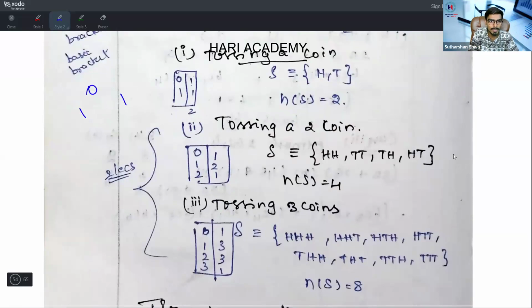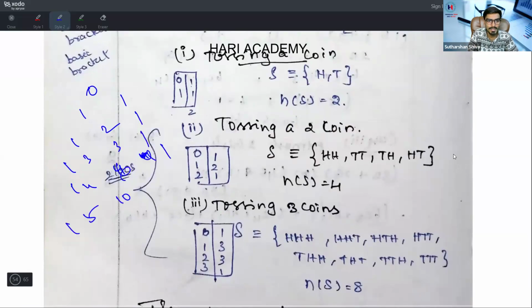1, 1, 1, 1, 2, 1, 1, 3, 3, 1, 1, 4, 6, 4, 1, 1, 5, 10, 10, 5, 1. Like this is a Pascal triangle.